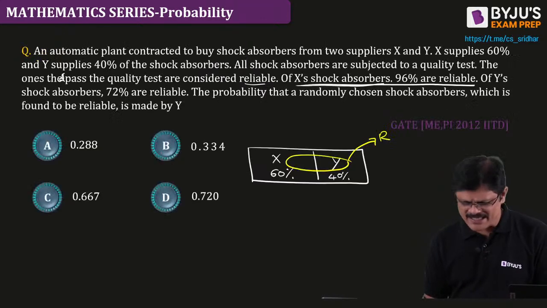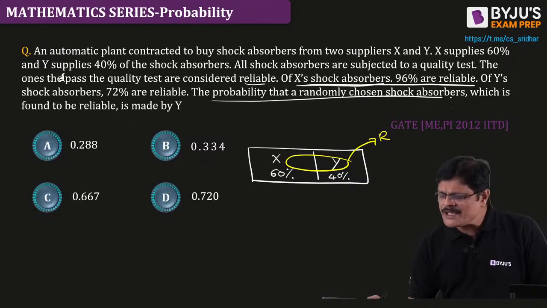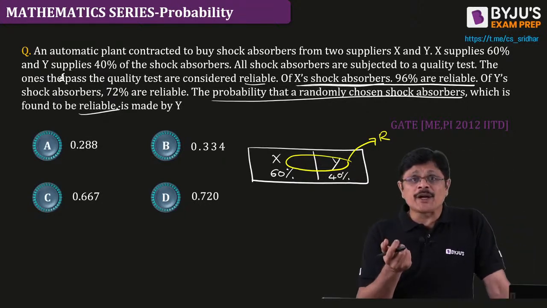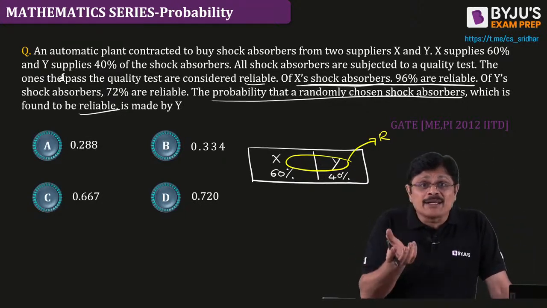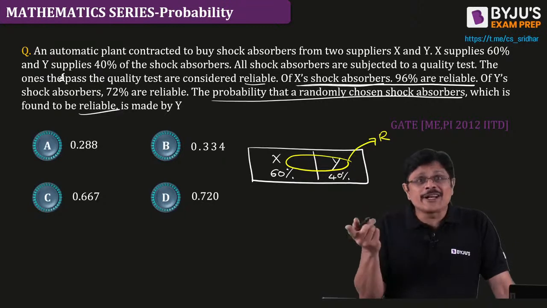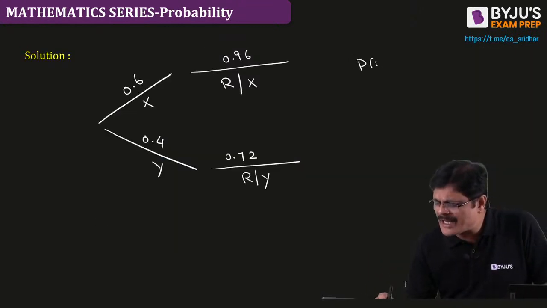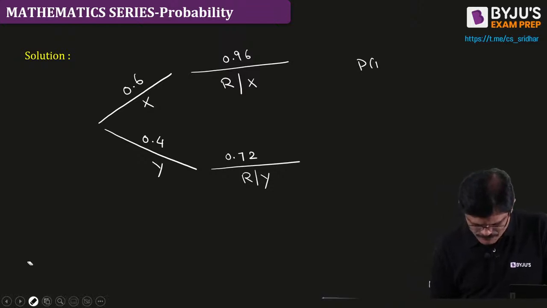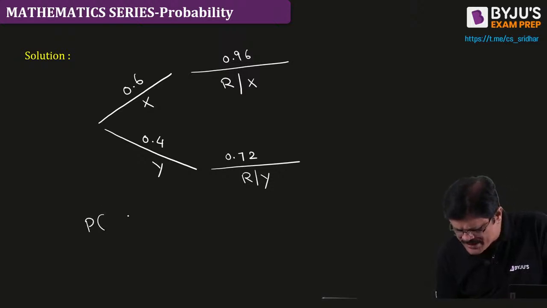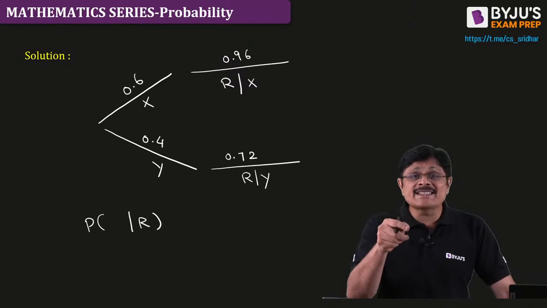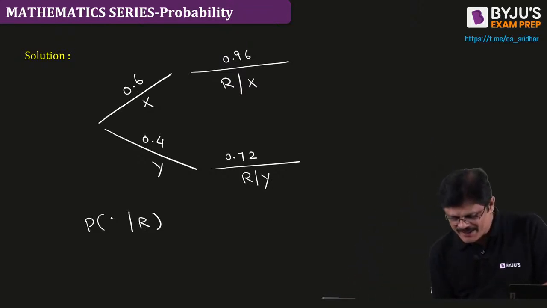Now what is it that he is asking? A randomly chosen shock absorber is found to be reliable. You selected one shock absorber and you found that it is reliable. It is a future event. So you found a shock absorber being reliable. You found that a shock absorber is reliable. What is the probability that it is supplied by Y?